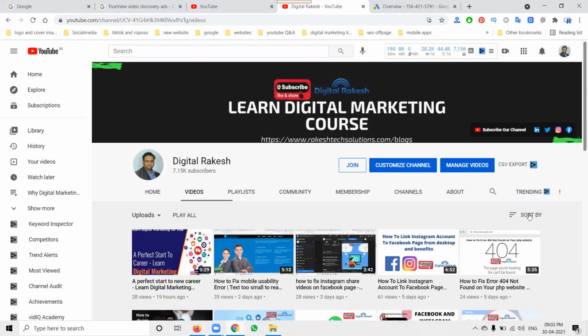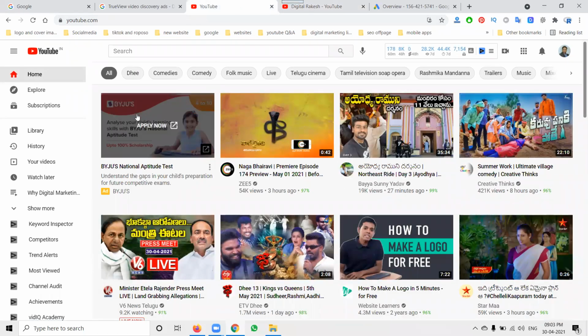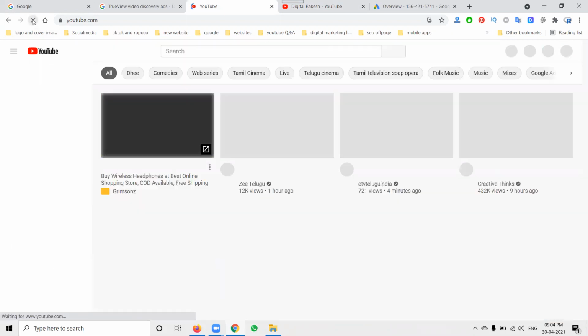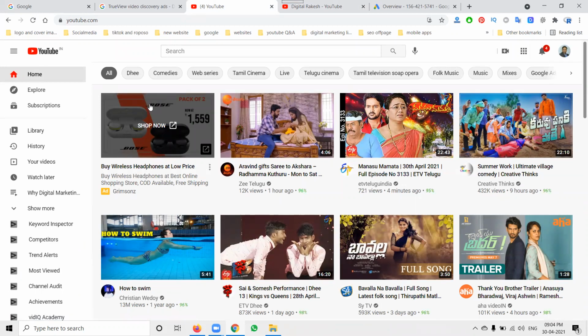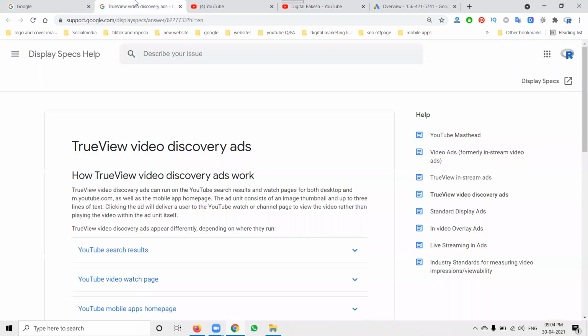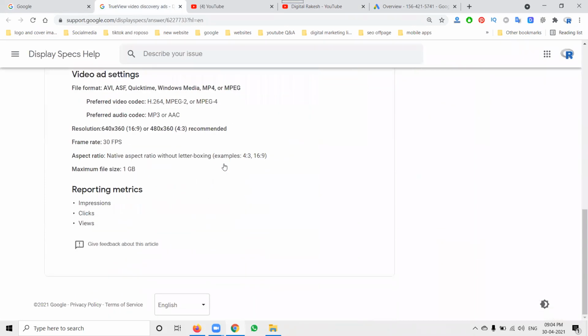So guys, this is a very important topic about YouTube discovery ads. Majorly, when you open a YouTube channel, people are shown this kind of ads. What is this kind of ad? They show MS ad, MS player ad, Byju's ad. A lot of different ads are shown, and when refreshing, the ad will change. So what kind of ad is this? This kind of ad is a discovery ad. This is nothing but a discovery ad.